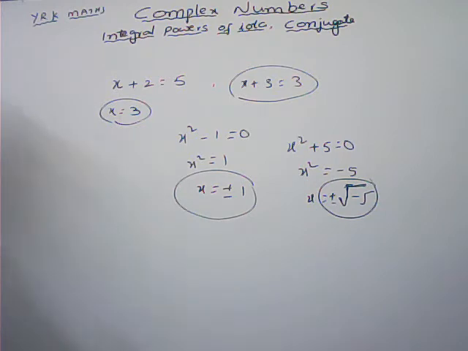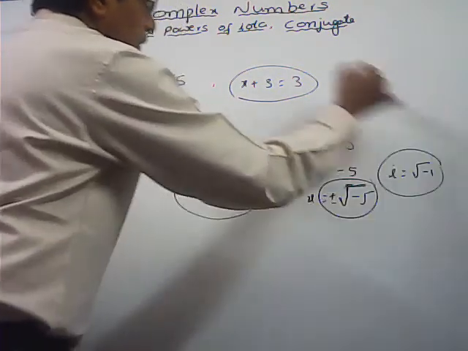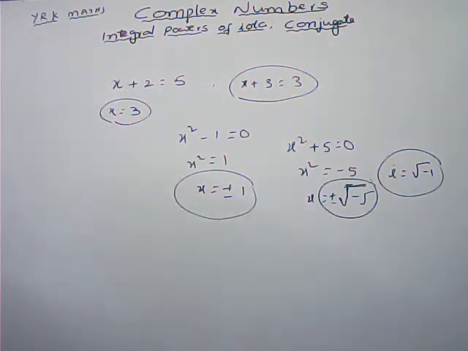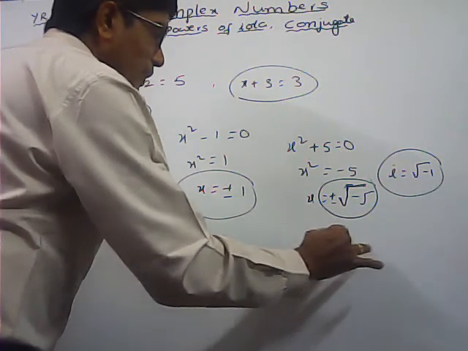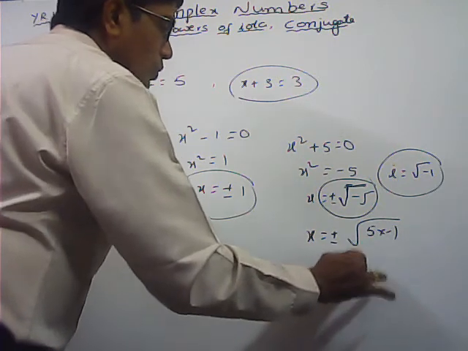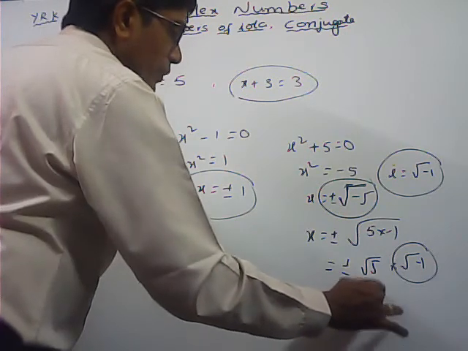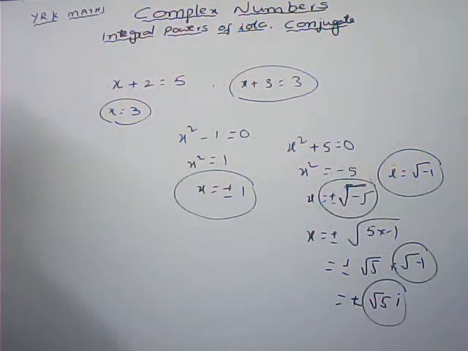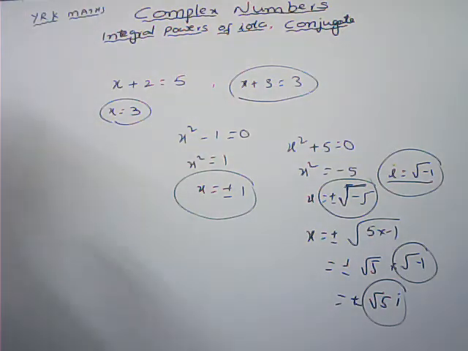So here Euler, one of the mathematicians, introduced i is equal to root of minus 1. This we say iota, where i is equal to root of minus 1. x is equal to plus or minus root of, here we can write 5 into minus 1, that is equal to root 5 into root minus 1, that is plus or minus root 5 into i. By using this, i is equal to root of minus 1, they defined complex numbers.